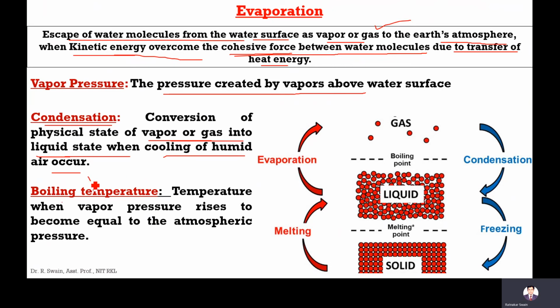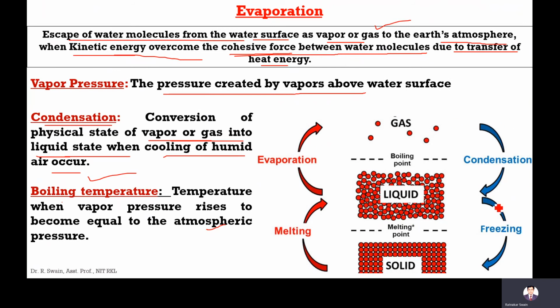Boiling temperature means the temperature when vapor pressure rises to become equal to the atmospheric pressure. Here in this diagram, this is the solid, liquid and gas. From solid to liquid, melting is done. From liquid to gas, if you supply heat, that process is evaporation.